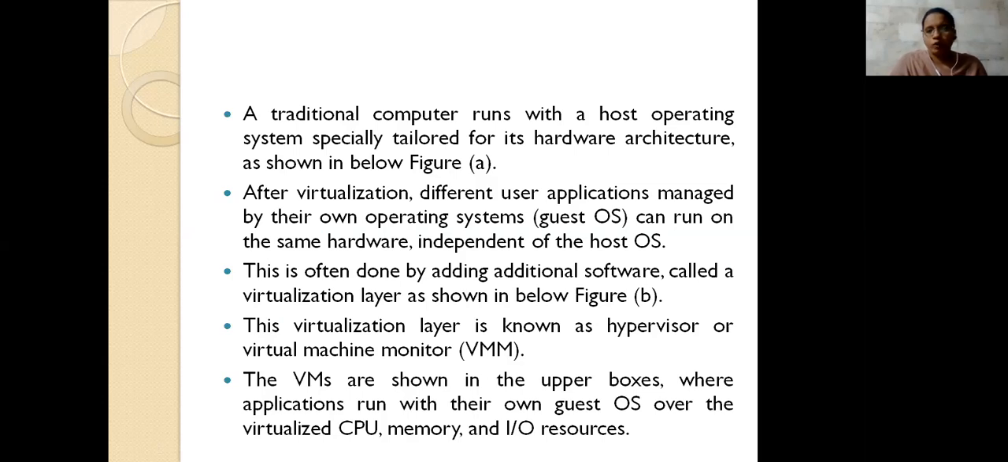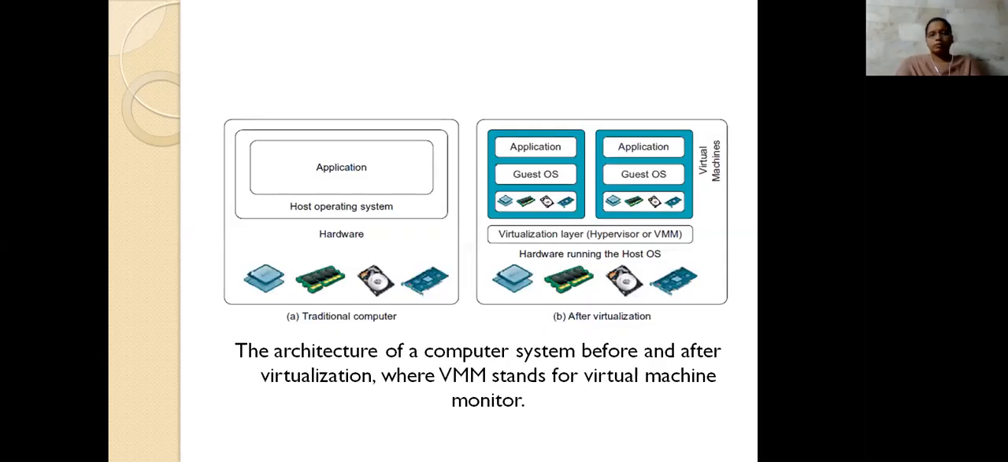We provide this by taking an additional software called the virtualization layer, which is called the hypervisor or virtual machine monitor, and it has to be included. Then we place the VMs as the upper boxes. They include the guest operating systems and the applications supported by that operating system, and whatever else you want to include.